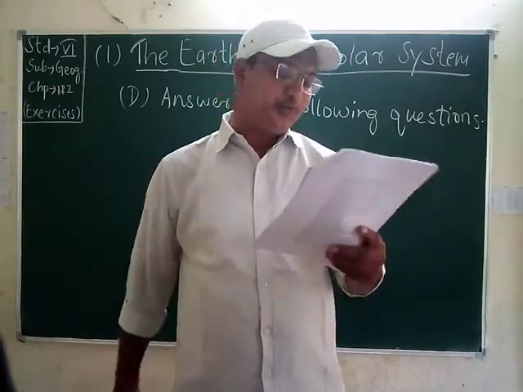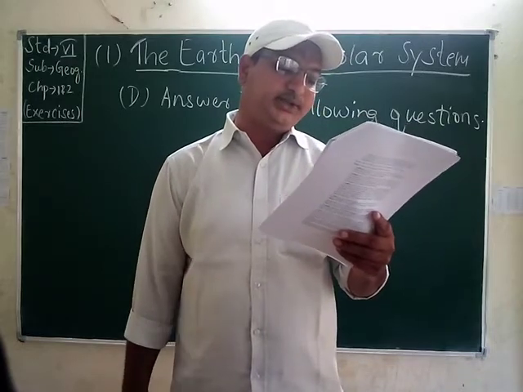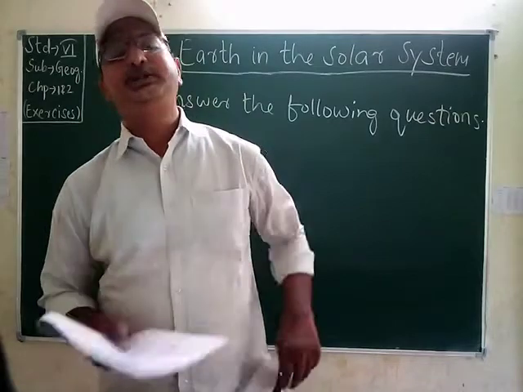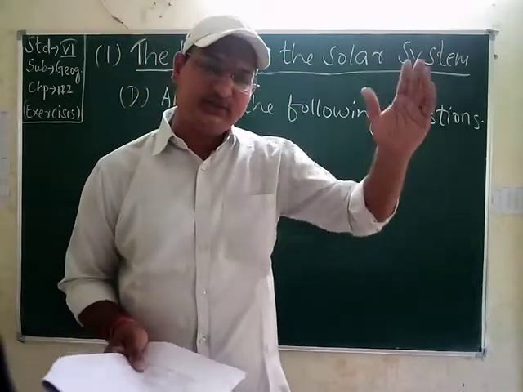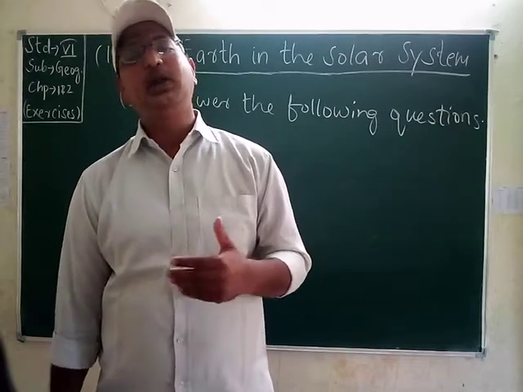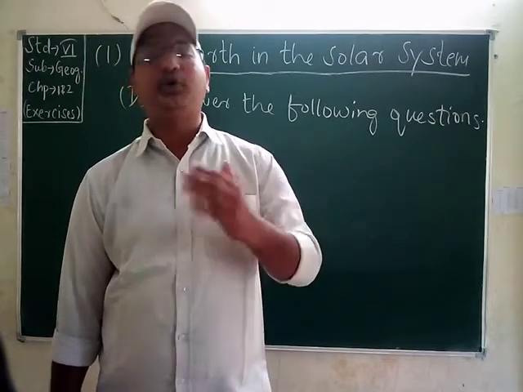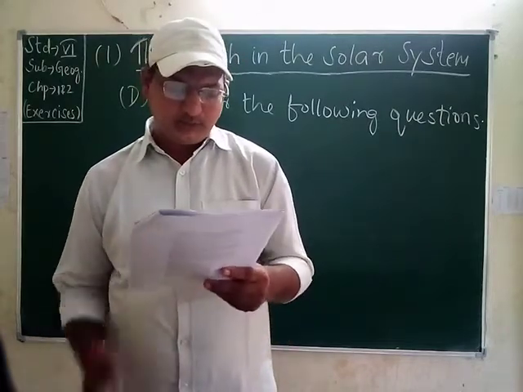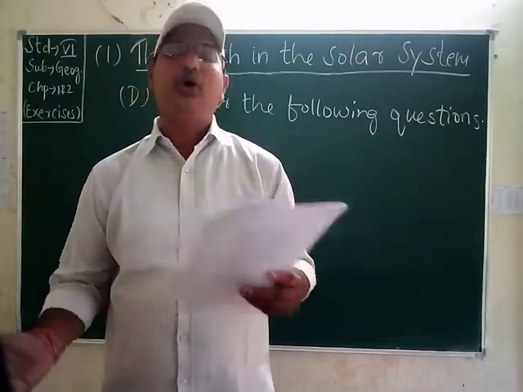Then students, the third one is, the Earth is just at the right distance from the Sun. Okay, students, one more thing is, the Earth's distance from the Sun is so appropriate that all life's materials support us in a perfect way. It is neither too hot nor too cold.